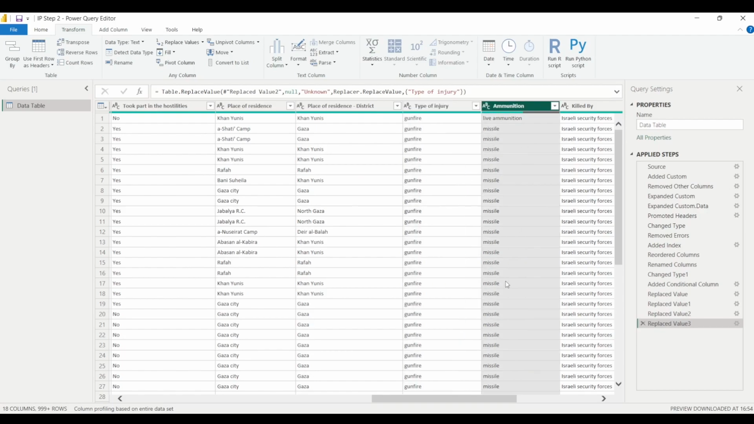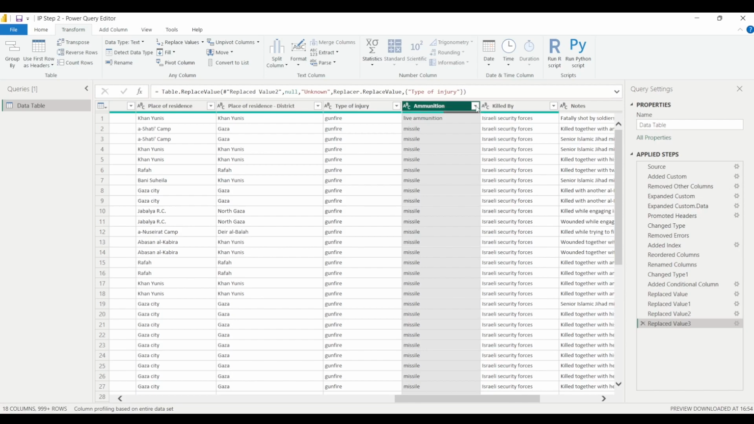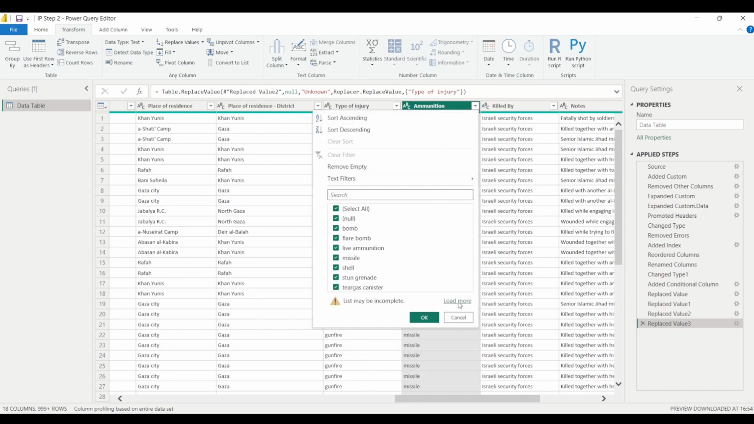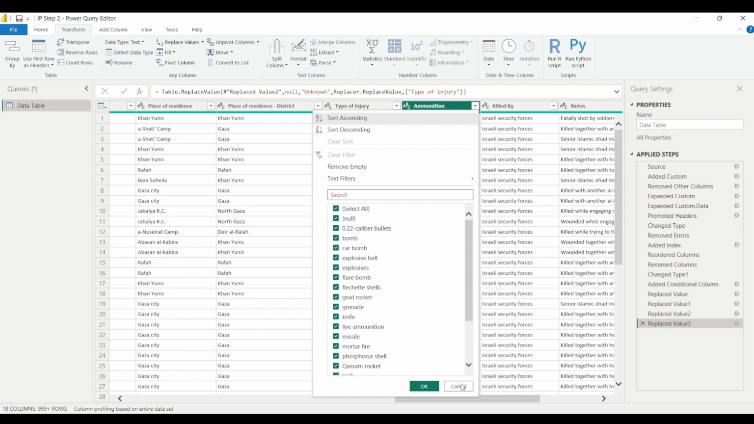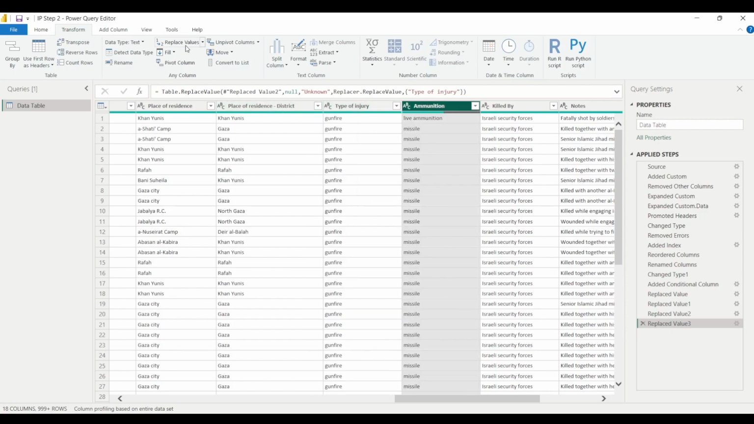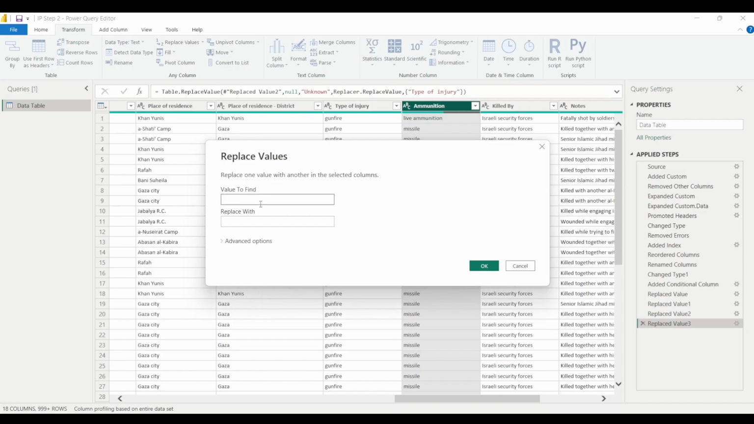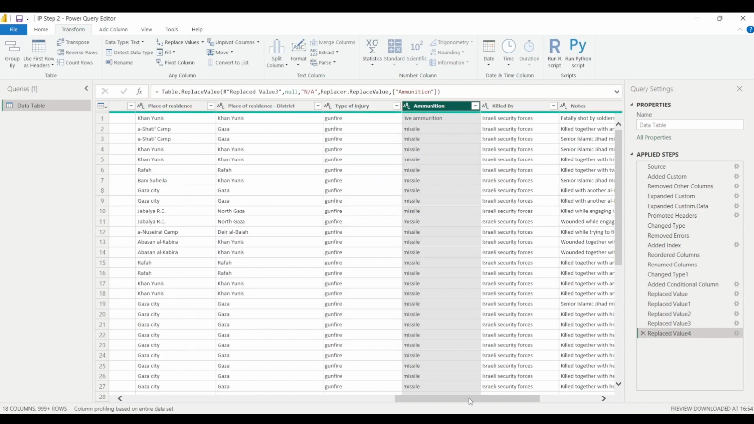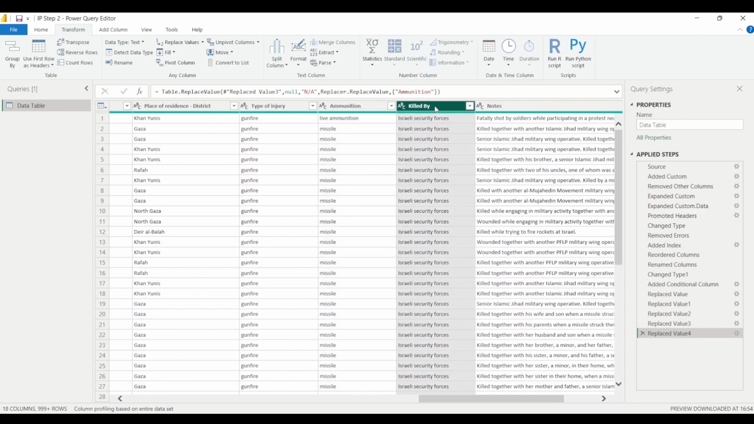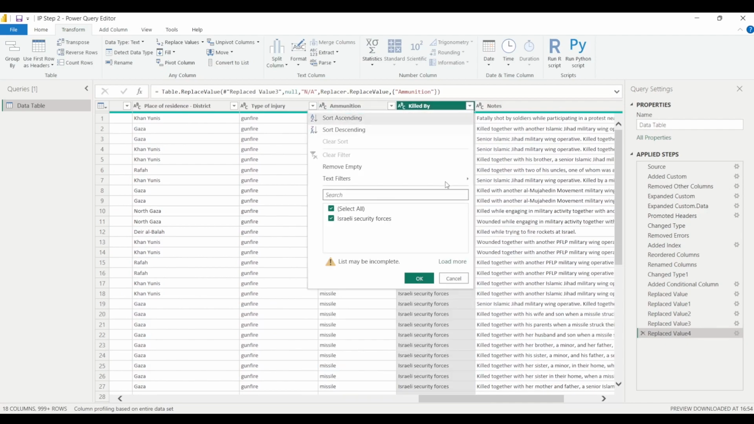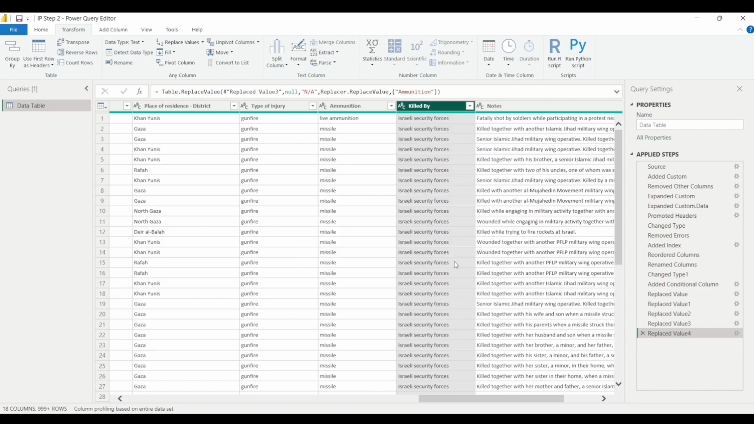Same is the case with ammunition. So these are the following categories under this ammunition column, and I want to replace these null values by, let's say, not available or unknown. So we can simply click here on replace values, and we will replace these null values by NA, and I'll simply click on OK. Then we have killed by column. This tells you whether the given person was killed by Israeli civilians or Palestinian civilians or unknown Israeli party, etc. So this column tells you about that particular thing.